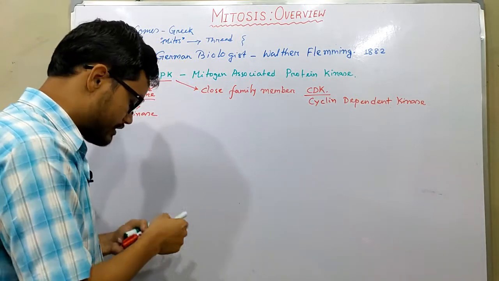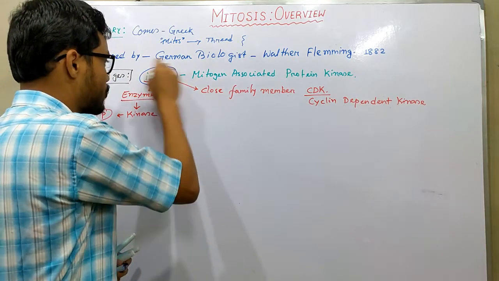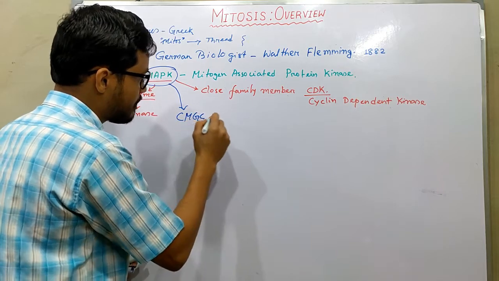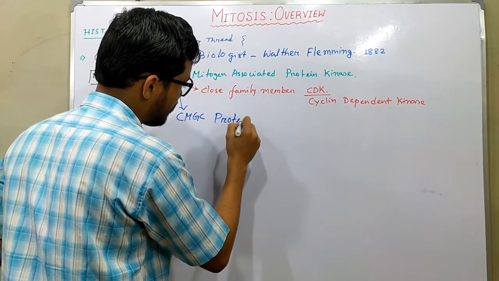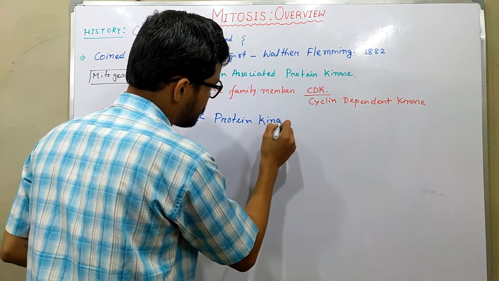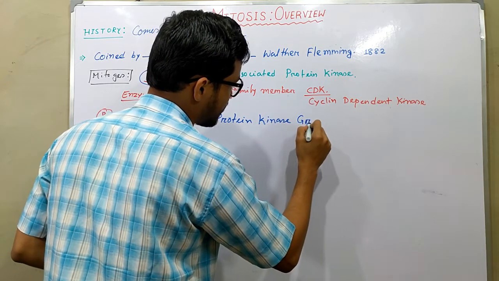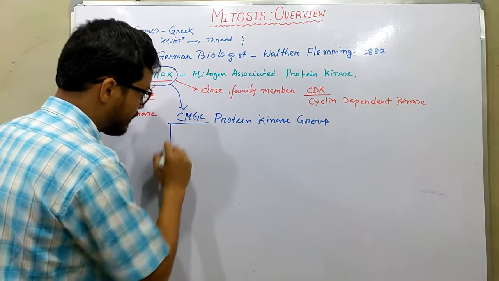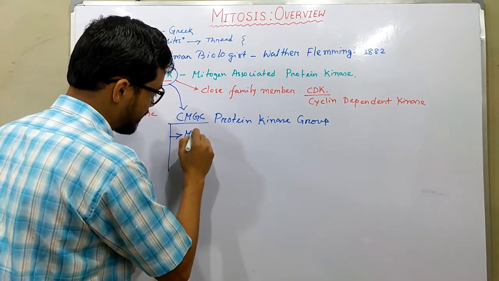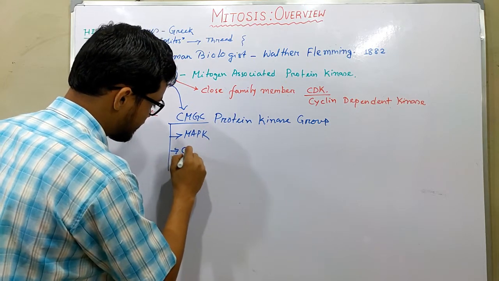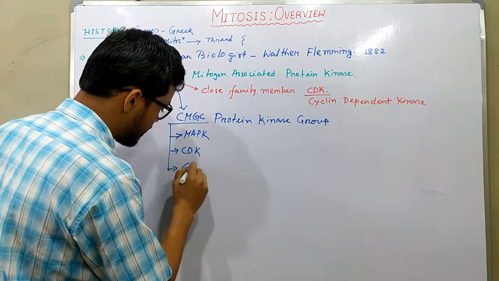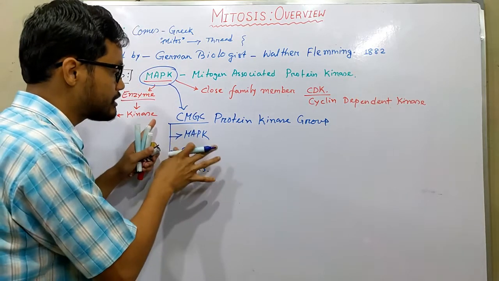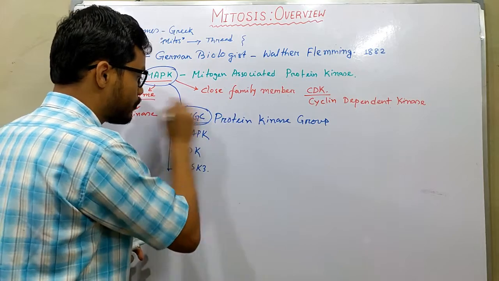MAPKs and CDKs fall under the CMGC protein kinase group, a large group of proteins that also includes GSK3, and many more enzymes in the CMGC protein family.